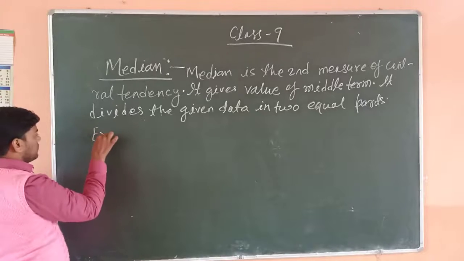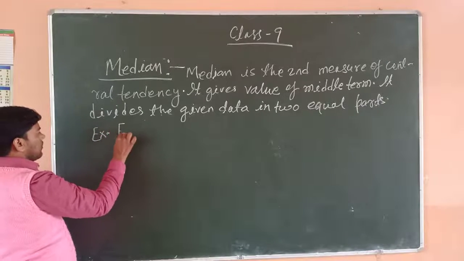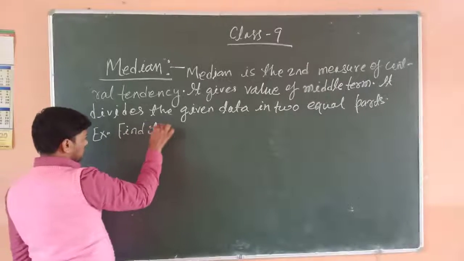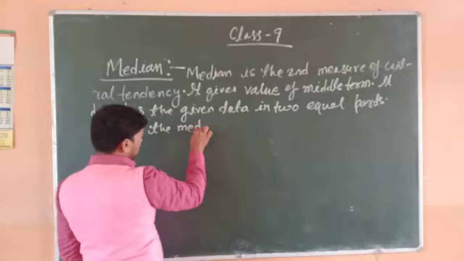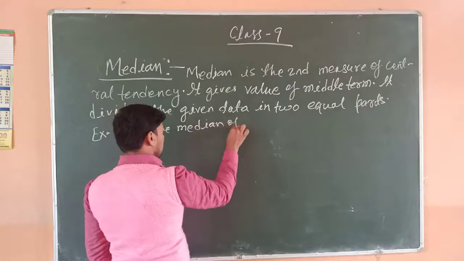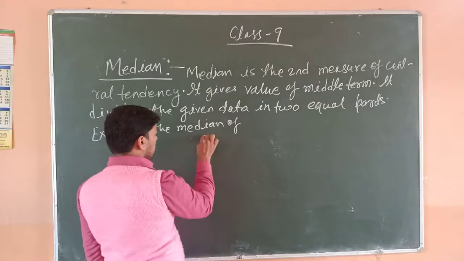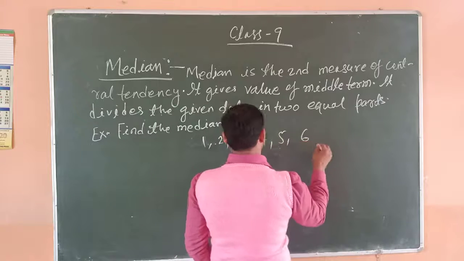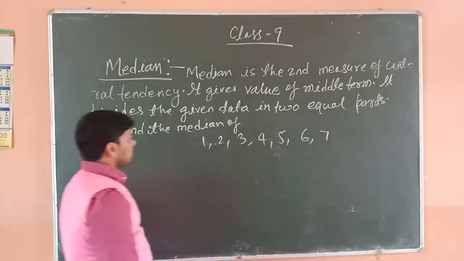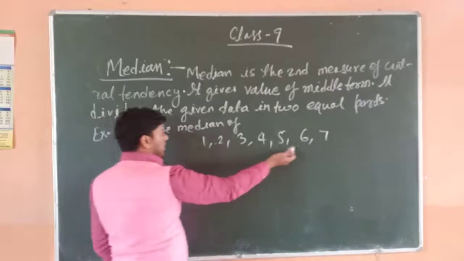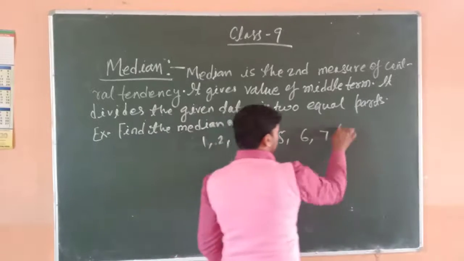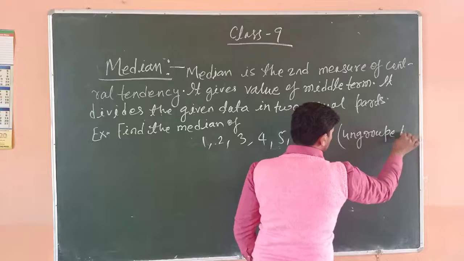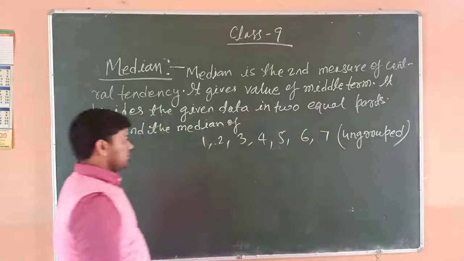As for example, find the median of 1, 2, 3, 4, 5, 6, 7. This is given data. It is ungrouped data. Only you have to do a study of ungrouped data.